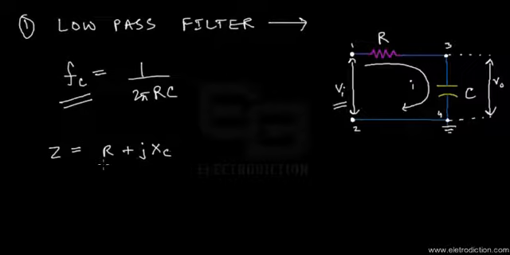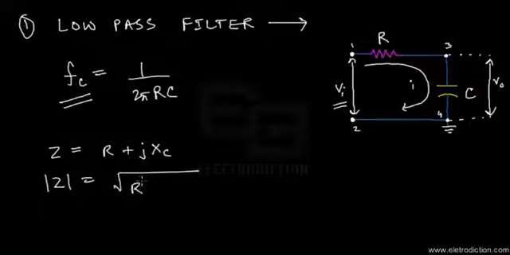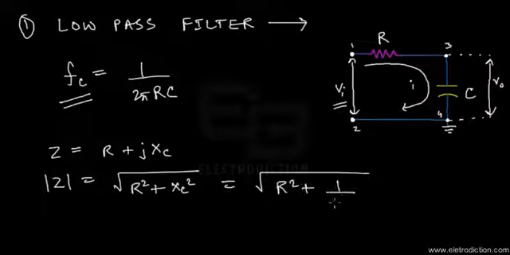Here that's the impedance of this particular circuit, and if we take the modulus of this impedance, we're going to get root over of R squared plus XC squared, which would be equal to root of R squared plus 1 by omega squared C squared.